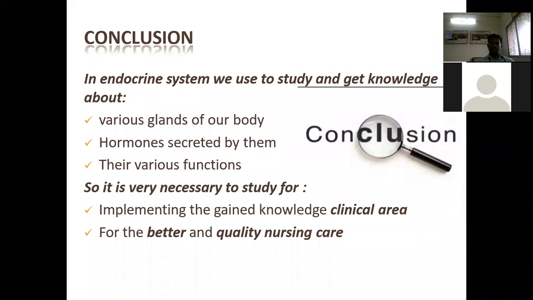What are the examples of endocrine glands? The endocrine glands are the pituitary gland, thyroid gland, parathyroid gland, thymus gland, and adrenal gland. So these are some of the examples of endocrine glands. Exocrine gland example: saliva, the salivary gland.